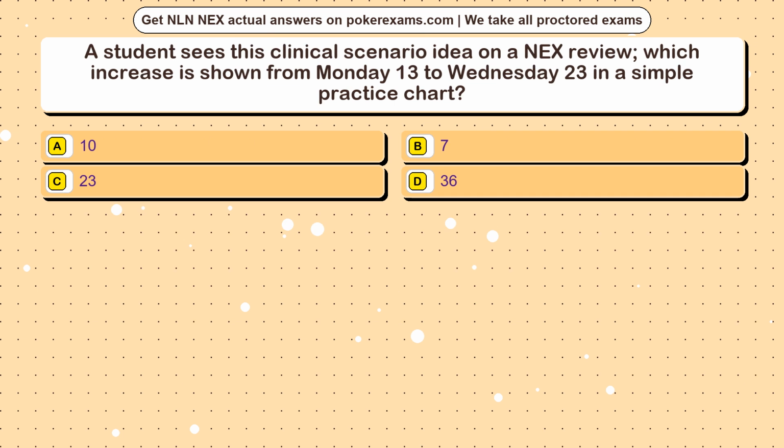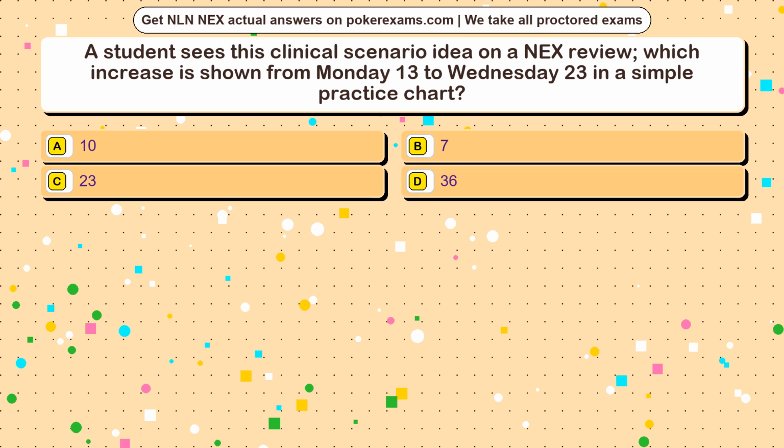Question 10. A student sees this clinical scenario idea on a NEX review. Which increase is shown from Monday 13 to Wednesday 23 in a simple practice chart? Option A, 10. Option B, 7. Option C, 23. Option D, 36.